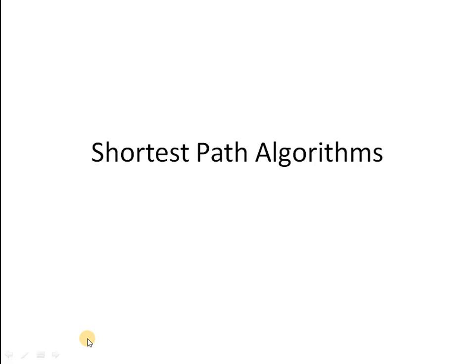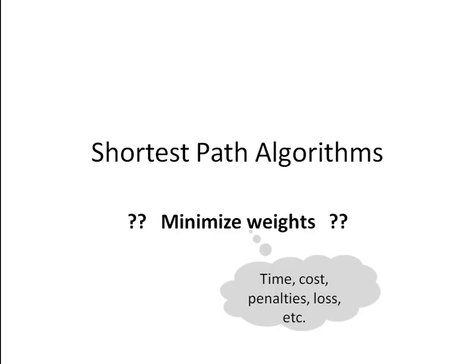As we have seen, graphs can easily be used to simulate any scenario. Thus, the weight associated with an edge of a graph may not only represent the distance value. Instead, it may be used to represent a time, cost, penalty, or anything like that. And when we talk about shortest path algorithms, we do not only mean minimizing distance values, but we may think of minimizing any of these quantities.